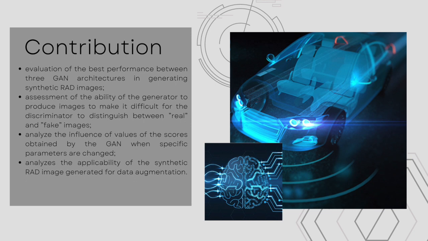Then, assessment of the ability of the generator to produce images good enough to make it difficult for the discriminator to distinguish between real and fake images. Then, analysis of the influence of the values of the scores obtained by the GAN when specific parameters are changed. Finally, the analysis of the applicability of the synthetic RAD images generated for data augmentation.